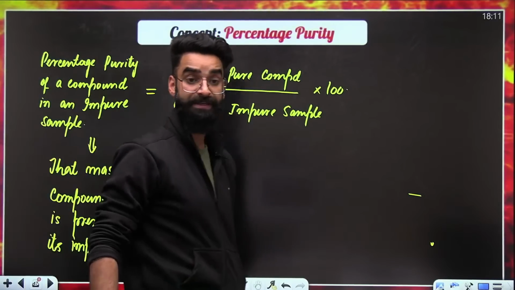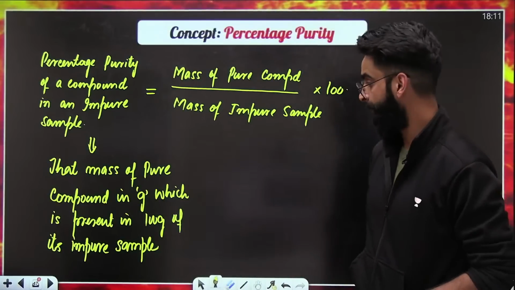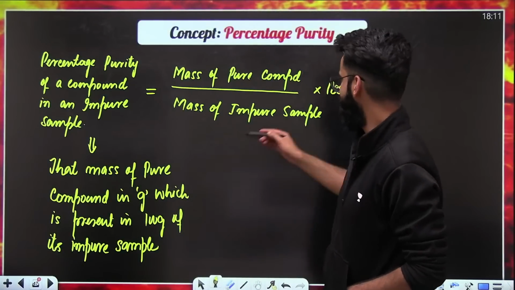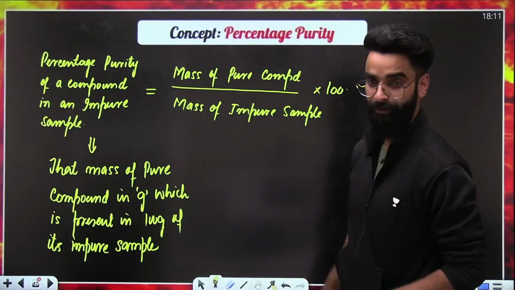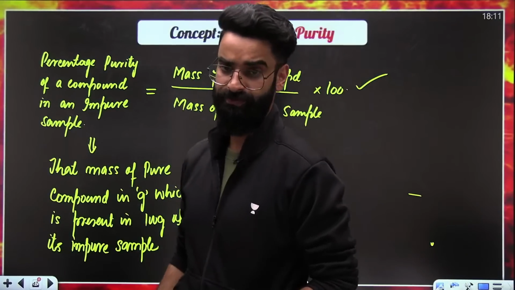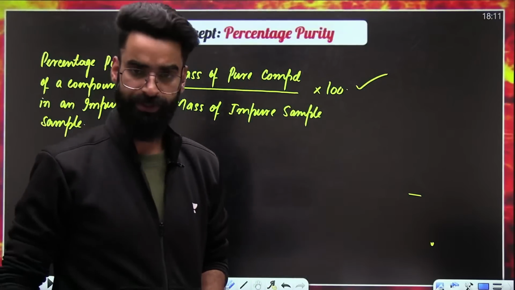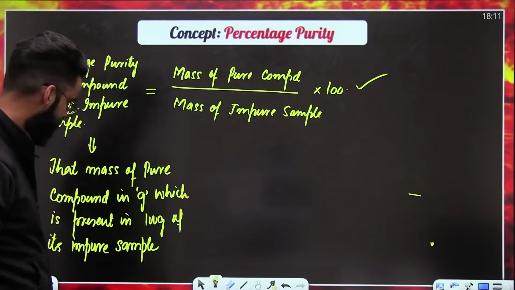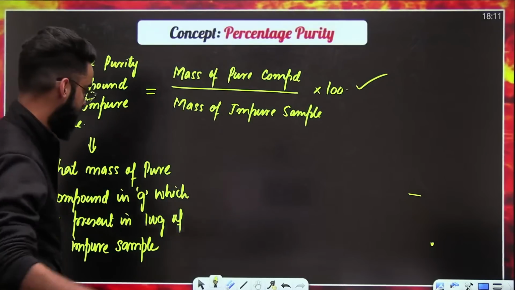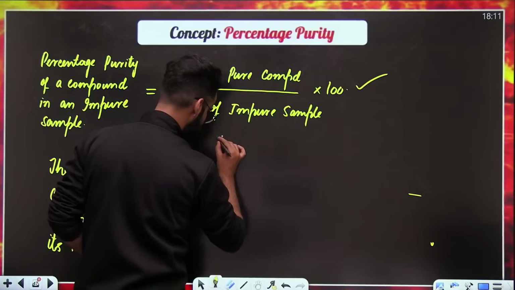Which is present in 100 grams of its impure sample. And the simplest way to calculate the percentage purity, this is the formula. Now let's try to apply it and see what kind of questions can be asked and how the questions are to be solved. But before solving the question, do remove a few points.